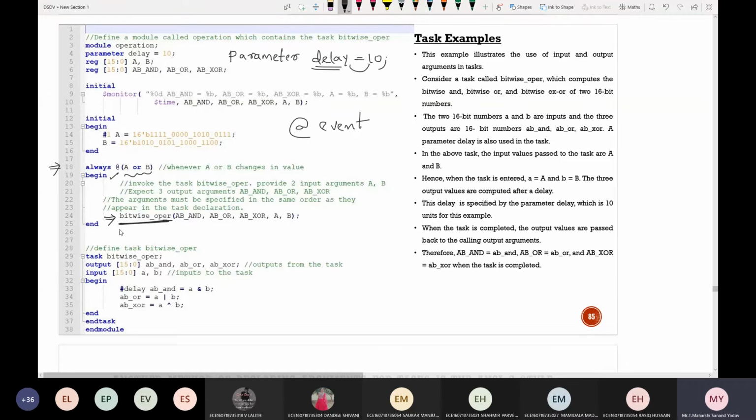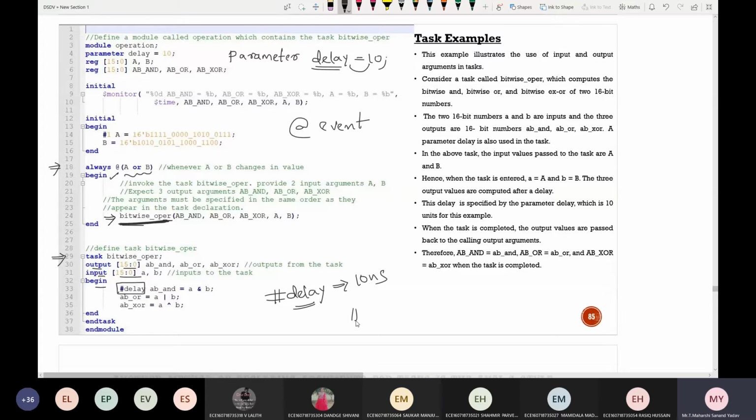Instead of writing the code again and again, I've simply declared it by using a concept called task. Task, this name, bitwise operator. Here the output is of size 15 down to 0, which is 16-bit, and the input is also of size 16-bit. Next begin. Hash delay. What will be the delay value? 10 nanoseconds. Correct.